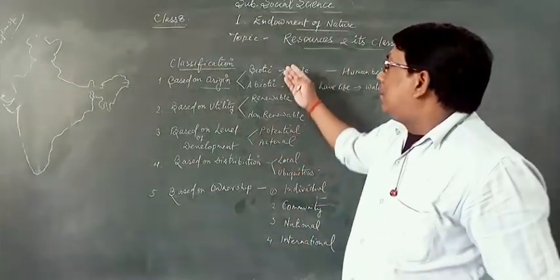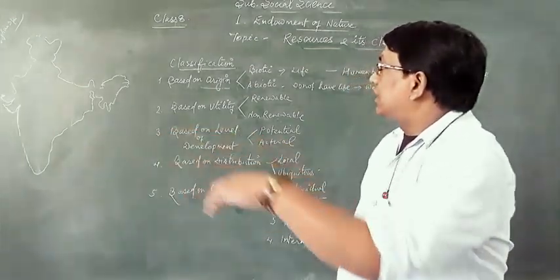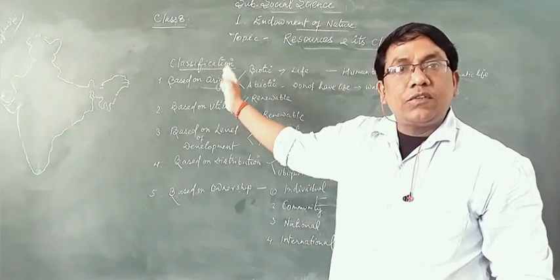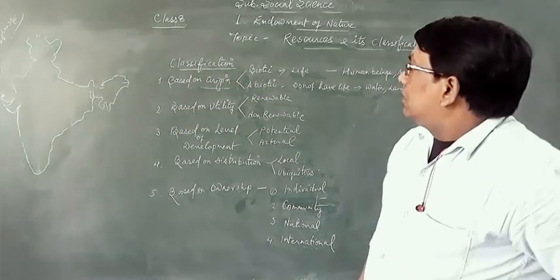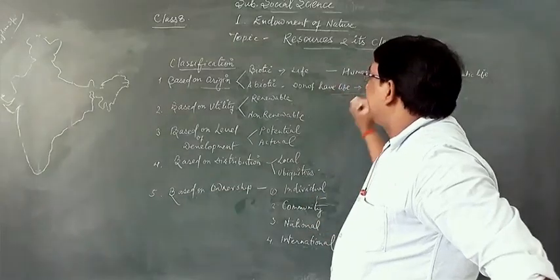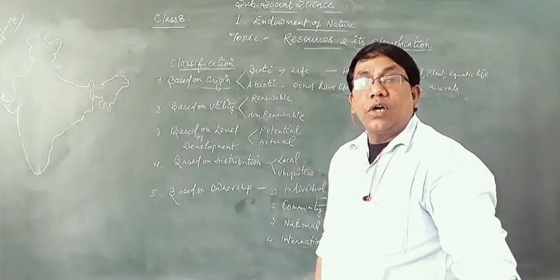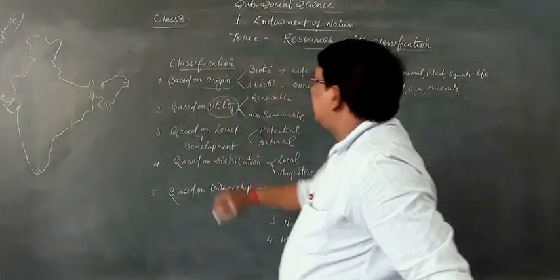Clear? Biotic and abiotic are the two important classes for the classification of resources on the basis of their origin.